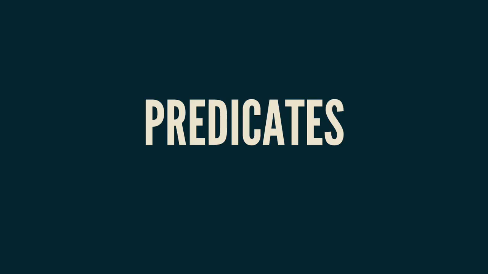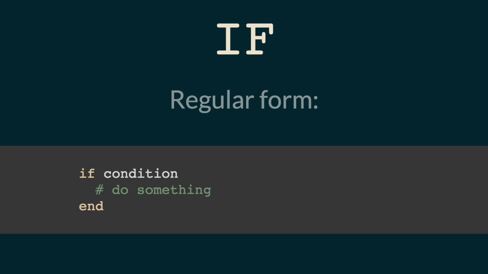If is actually what's known as a predicate, and there are in fact other kinds of predicates. This is the regular form of if. So we can specify a condition, if condition, then do something. Note that I've used a comment in this example to show where some code might normally go. At the end of my if, I need to finish with an end. So that then says to the Ruby interpreter that we'll no longer care about what's inside that block.